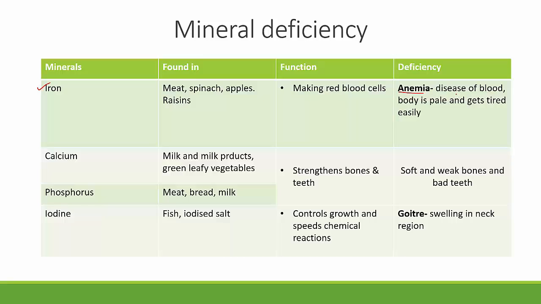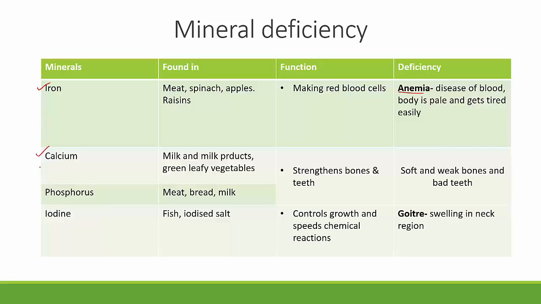Anemia is a disease of blood where the body becomes pale and gets tired very easily. So somebody suffering from anemia can't do much work. They will get tired very, very soon. The second one is calcium.